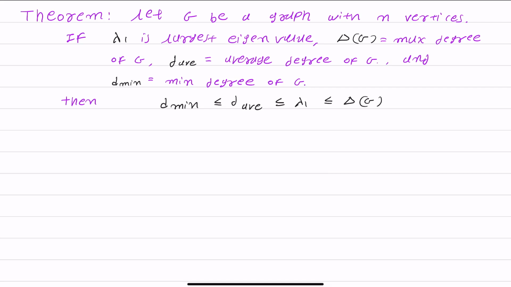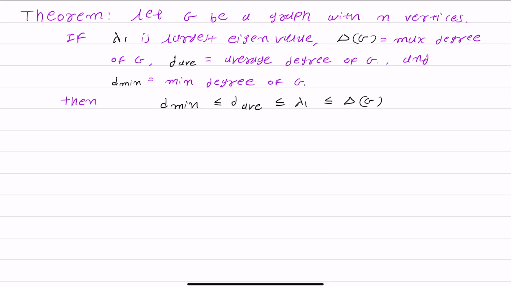So by this theorem we can know the relation between degrees and our spectrum, meaning the largest eigenvalue. Let us prove all these inequalities one by one.